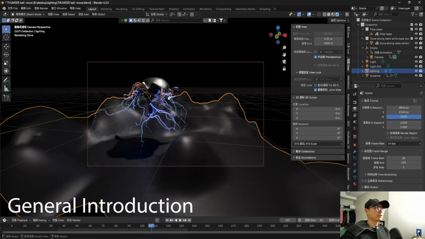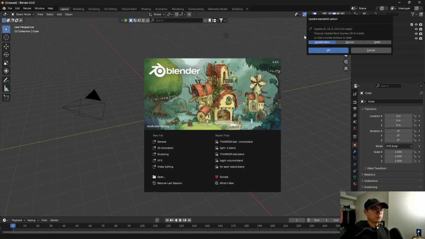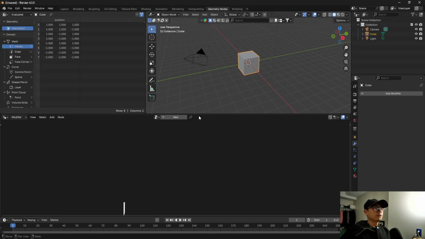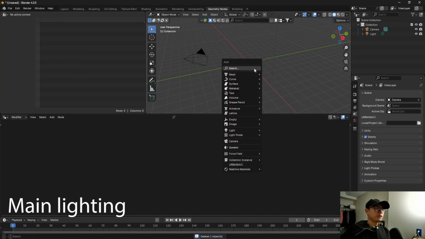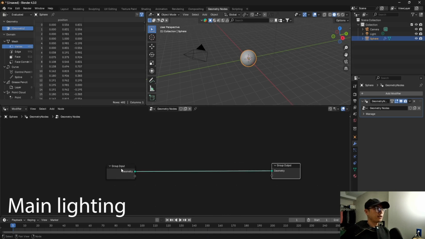So I made a tutorial about this. So let's check the tutorial. So let's go to Blender 4.3 and let's go to geometry node here. So let's delete the cube, and I will use sphere first because I want to make a demonstration of the principle.